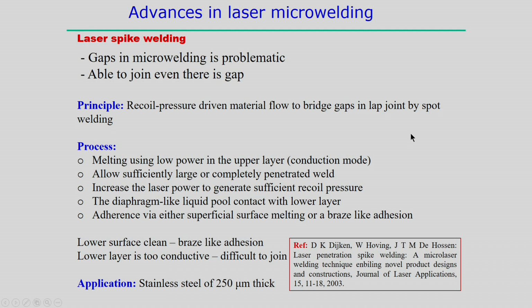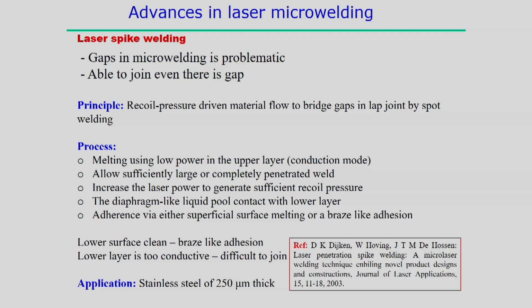Another development has also happened, that is called laser spike welding. So, gaps in micro welding are problematic, but it is definitely possible here also to join across the gap between these two components. Normally we can do this in the lap joint configuration, by spot welding, that is the principle of joining these two components. So, it is a recoil pressure driven material flow to bridge the gap in the lap joint by the spot welding process.